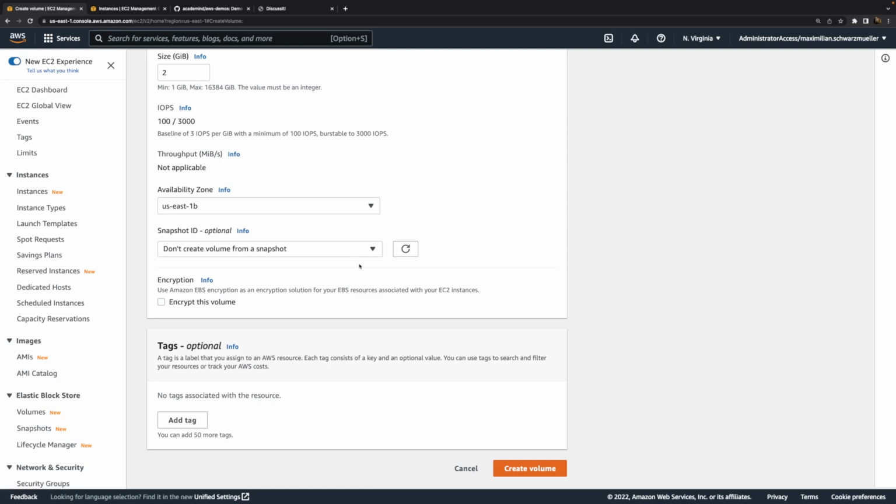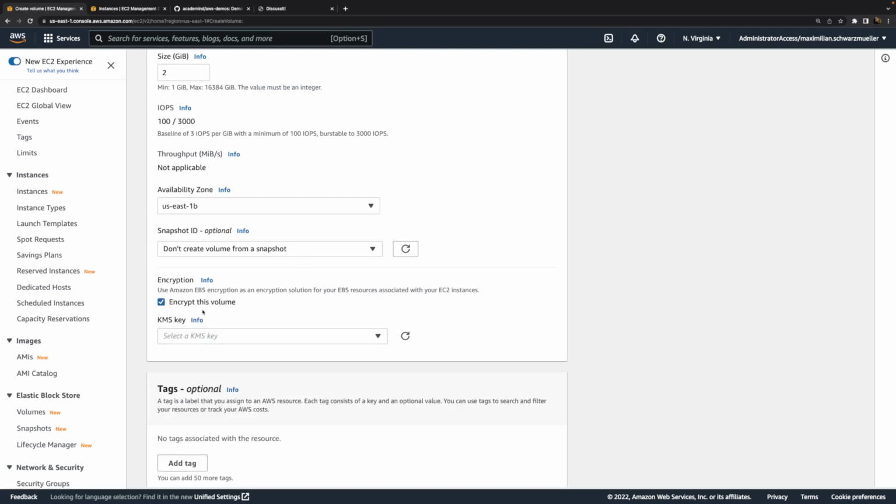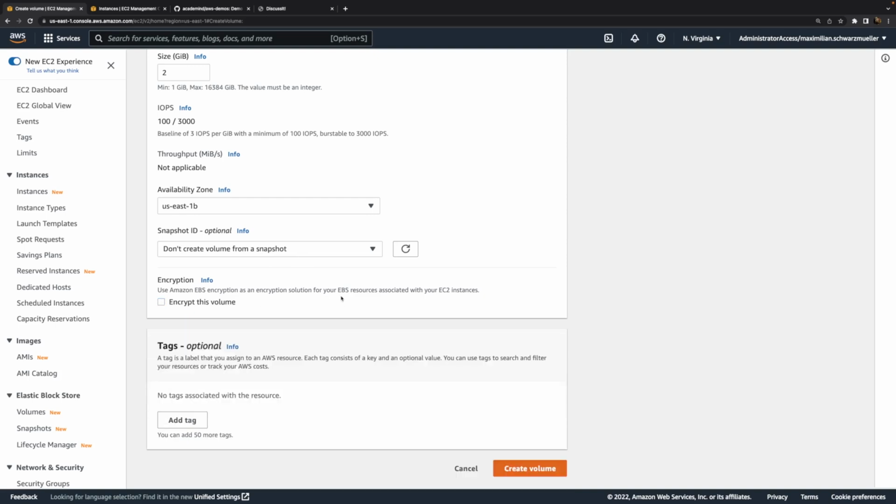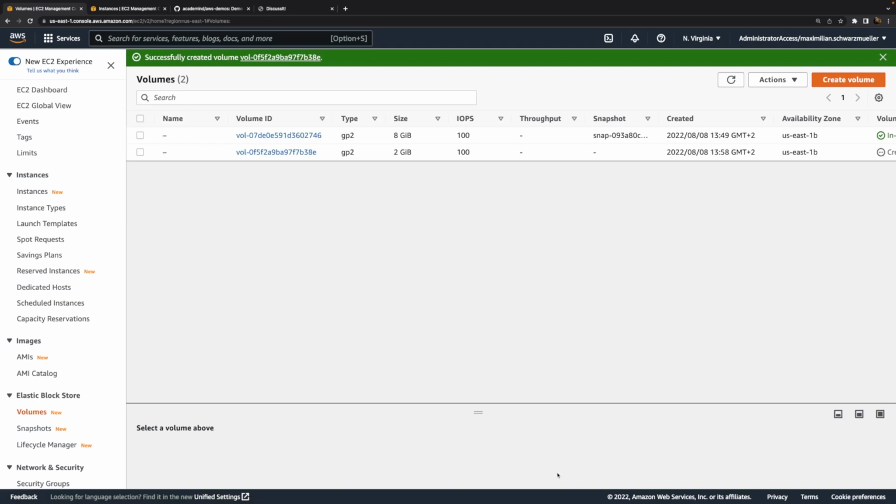Now, if we had a volume in the past and we created a snapshot based on it, which is something you can do with EBS to store the data that's on a hard drive, we could restore this volume from that snapshot to use that data which we saved in the past to initialize this hard drive. Here I don't have a snapshot which I want to use though, hence I won't choose this option. Now we could encrypt the volume to make sure that the data is encrypted, and that is something you generally might want to do. I do talk more about encryption in my full course. Here I'll not select it though, and instead I'll create this volume like this.